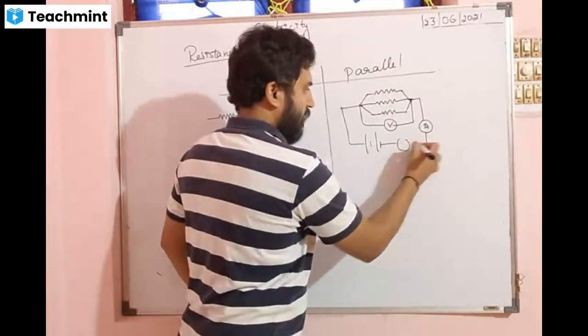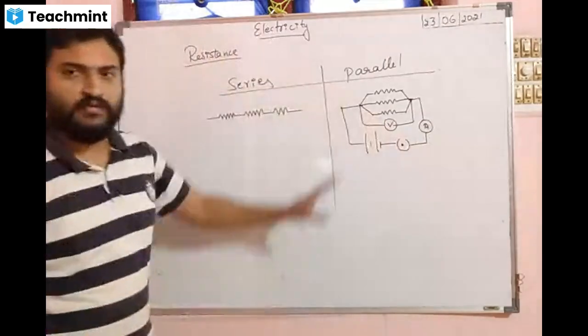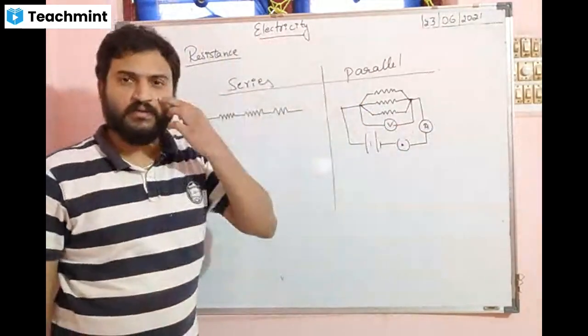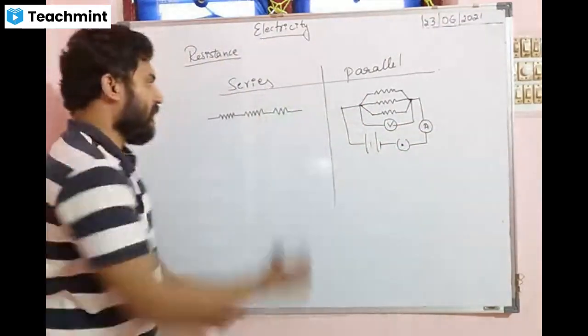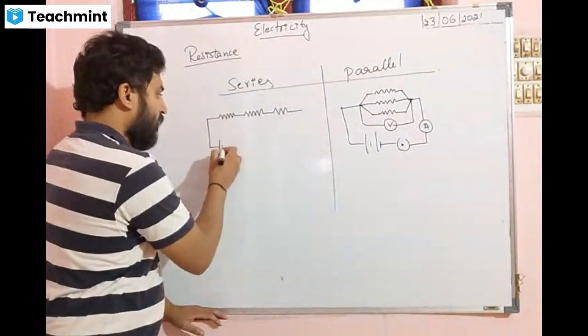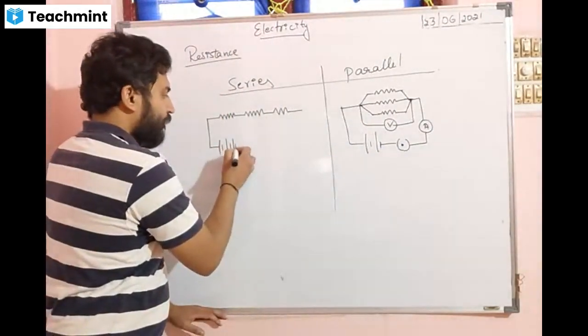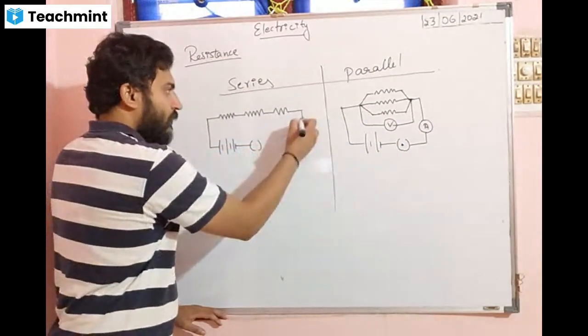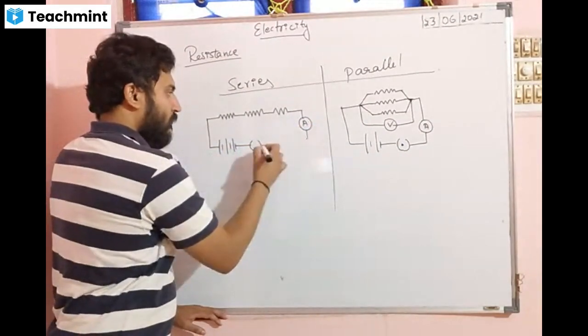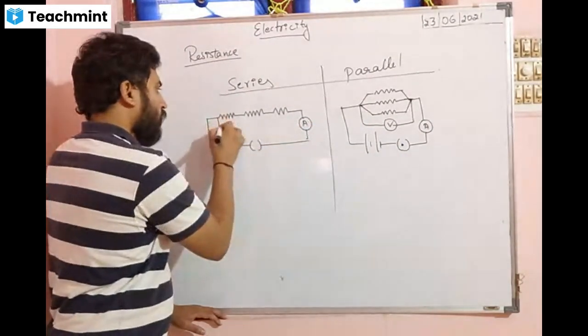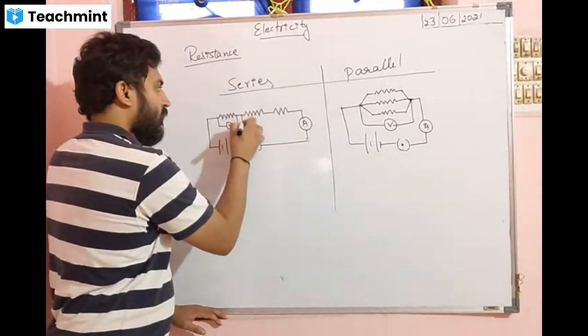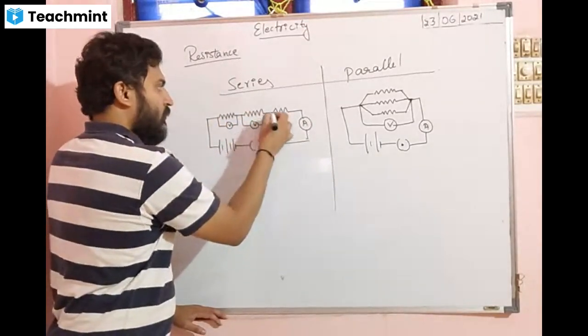You can connect an ammeter. So this is how we connect the resistors in parallel. This is how we connect them in series. For each you can connect a voltmeter.